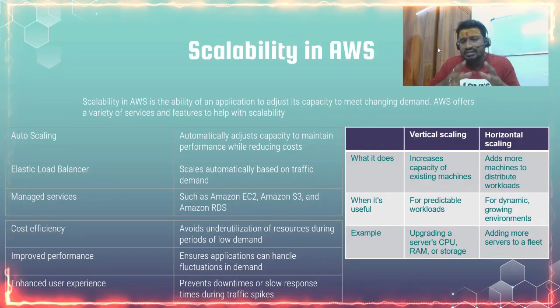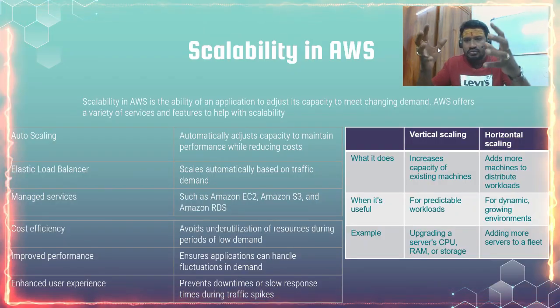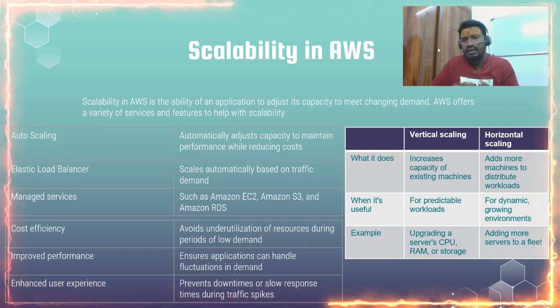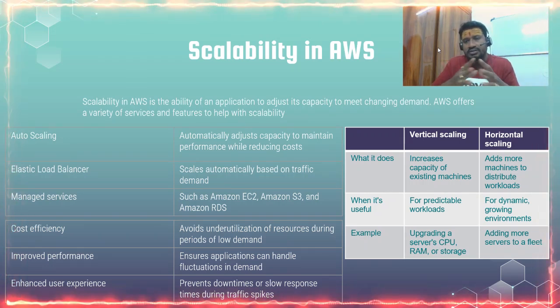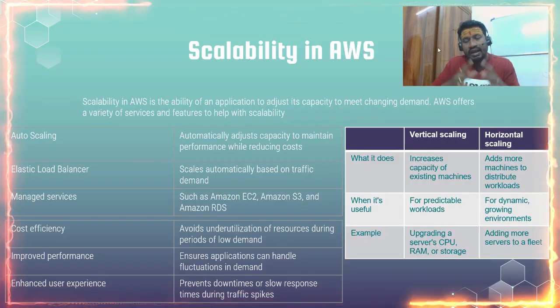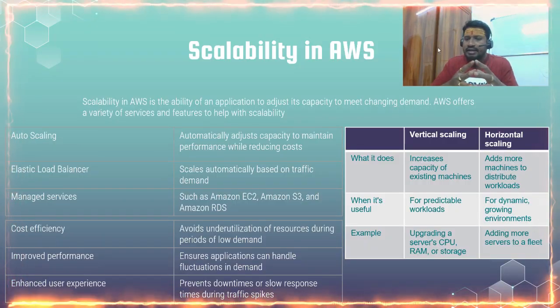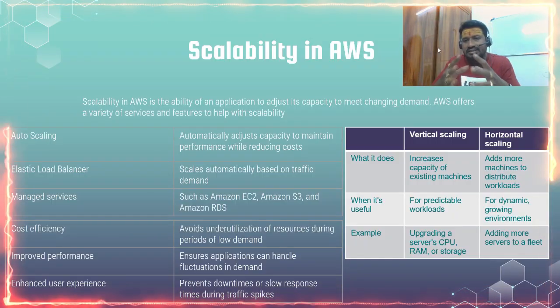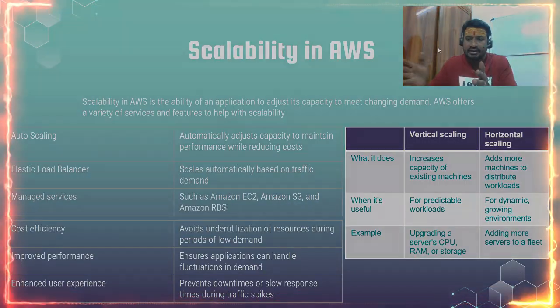When is it useful? For predictable workloads, meaning I know, for example, I have an application. Let's take a simple use case. I have an application wherein all my registration process will be starting at 9 a.m. in the morning and concluded at 5 p.m. in the evening. At that point of time, I can go with vertical scaling because I know what instances will be run, and post 5 my servers can be hibernated.